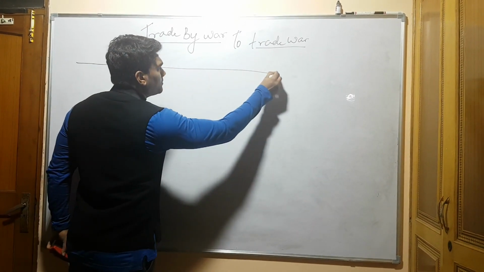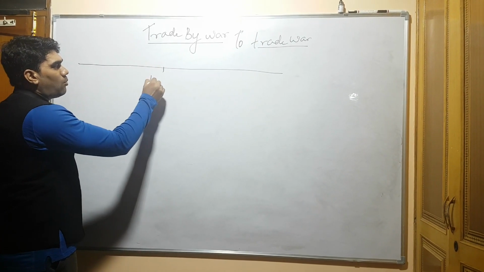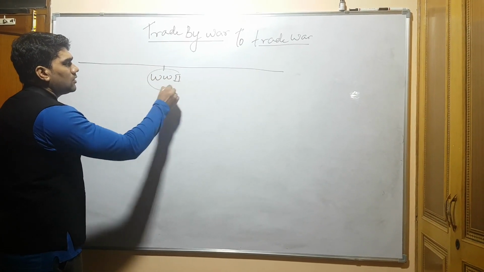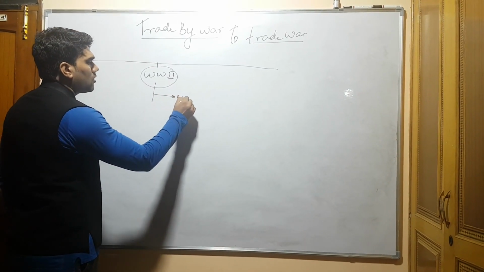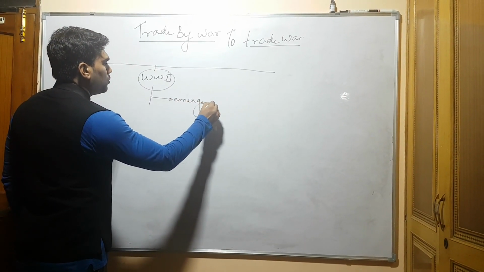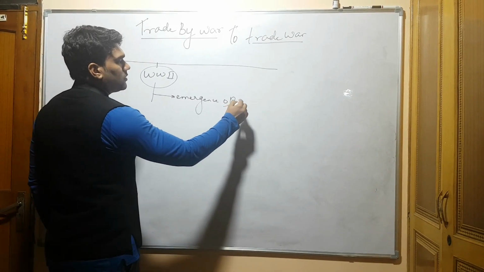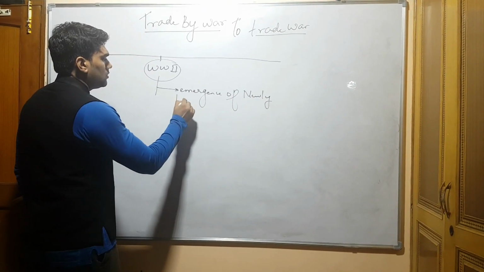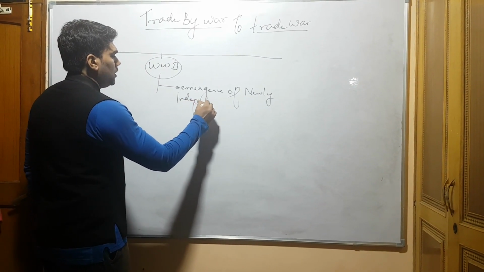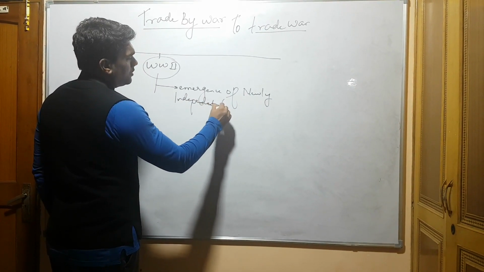See, in simple terms, if I talk about World War II, after World War II, it was the emergence of newly independent countries.